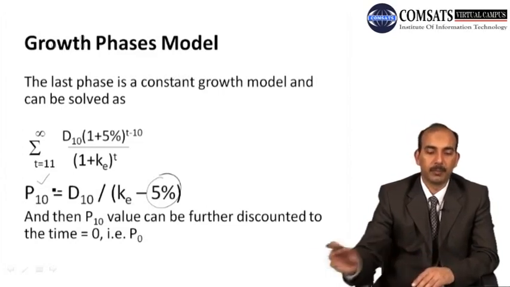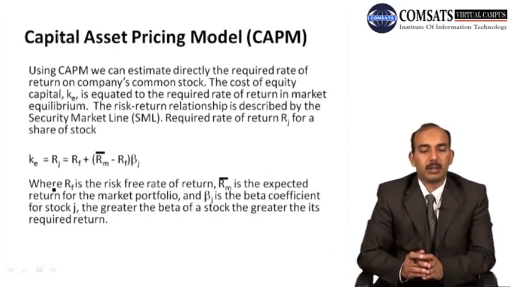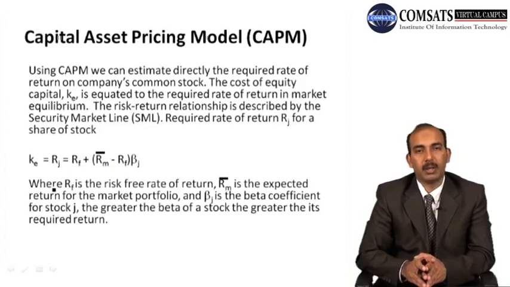And then there is another approach which is very famous, and it is called the capital asset pricing model, and we will discuss it in detail in our next lectures. So using CAPM, we call it CAPM as well, we can estimate directly the required rate of return on a company's common stock. The cost of equity capital KE is equated to the required rate of return in the market equilibrium.